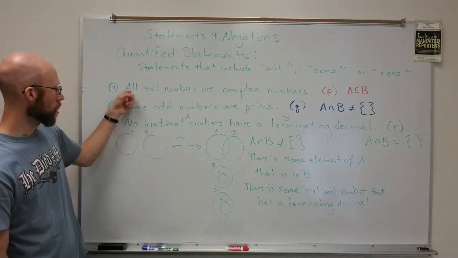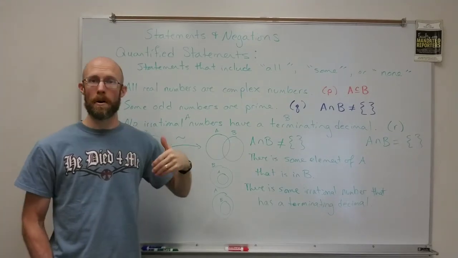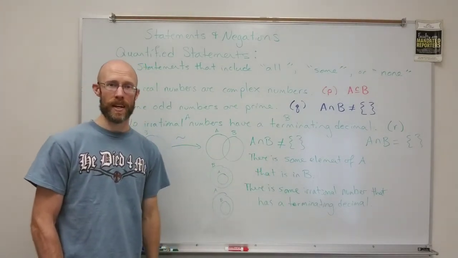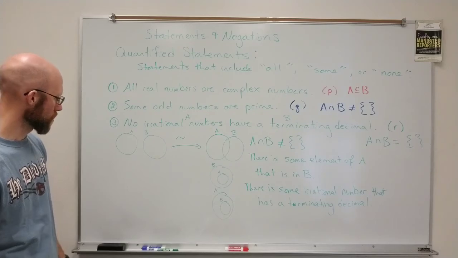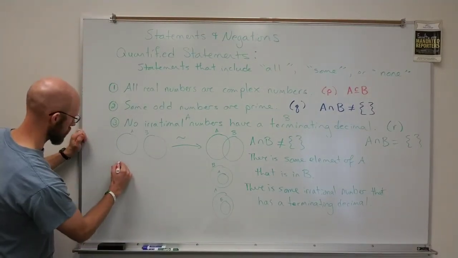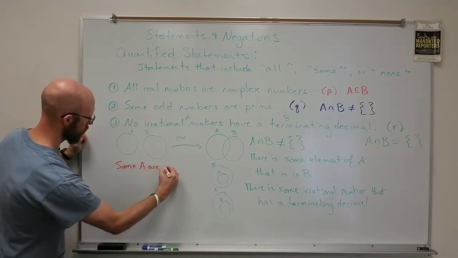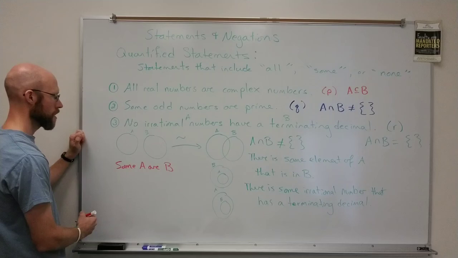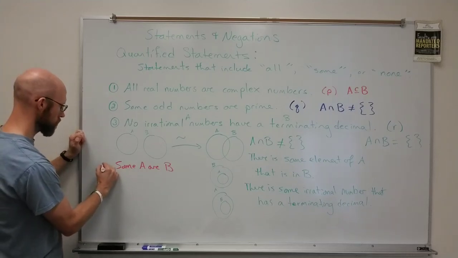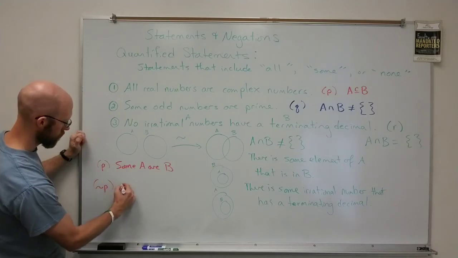Also, the negation of an all statement will be a some are not statement. So it's a little bit different there. If I were to say, as an example, some A are B, and this is P, then the negation of that would be